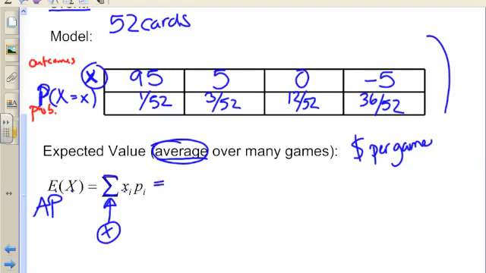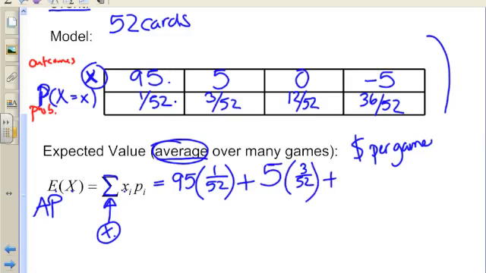So I have an outcome, like 95. I'm going to multiply that by its probability. Sigma tells me I'm going to add everything together. I take an outcome, like 5, and I multiply it by its probability. I add them together. I take an outcome like 0, and I multiply it by its probability.